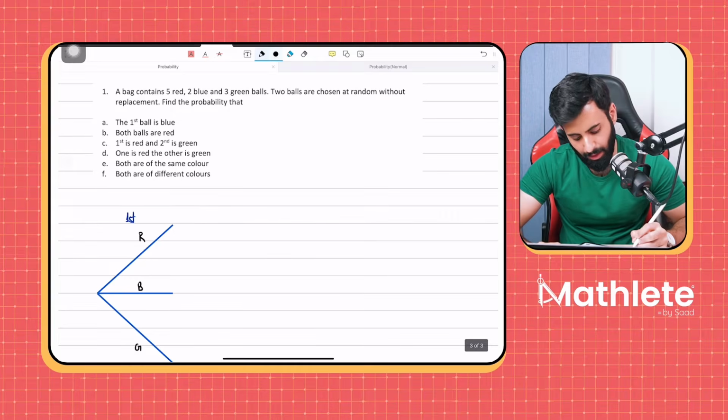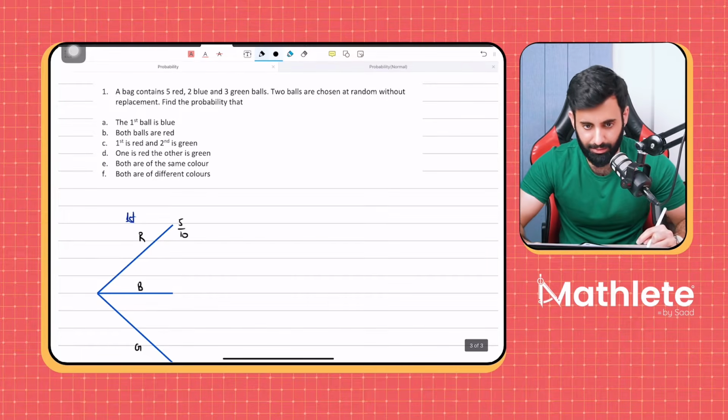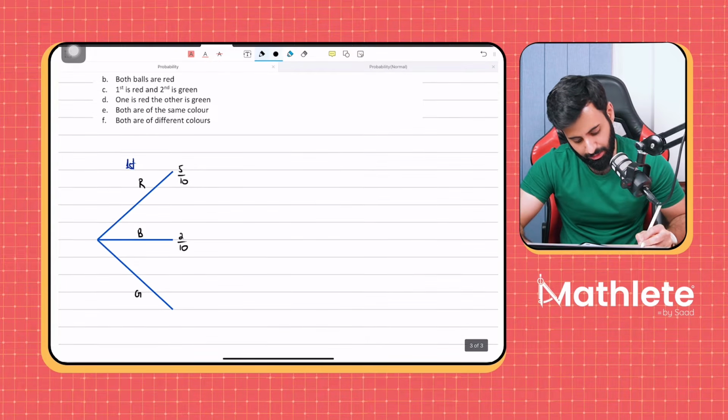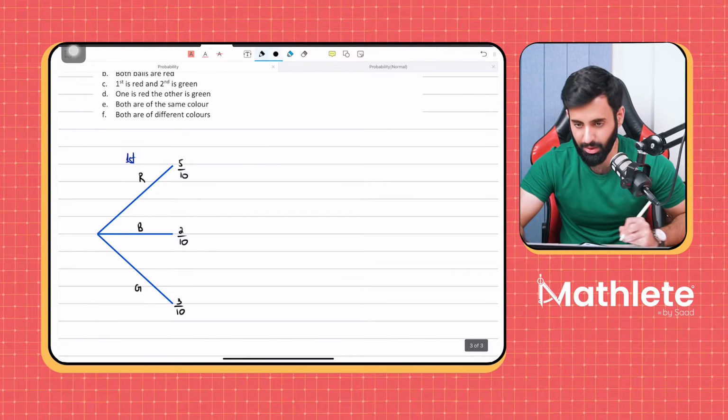Now, what's the probability of drawing a red marble in the first attempt? It's going to be 5 upon 10. Why 5 upon 10? Because you have 5 red and 10 total. What is the probability of drawing a blue marble? That's going to be 2 upon 10. What's the probability of drawing a green marble in the first attempt? That's going to be 3 upon 10.